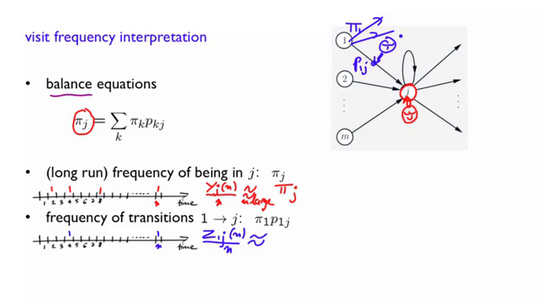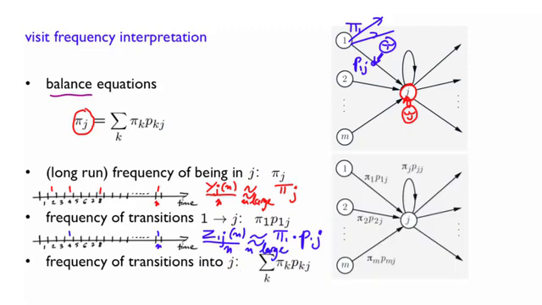So out of all possible transitions that can happen, the fraction that will happen from 1 to j will be pi 1 times p1j. Again, this is when n is large, and this can be made more rigorous.